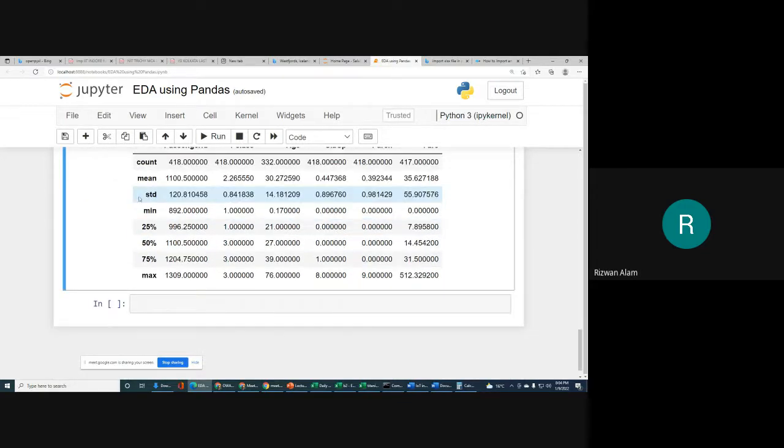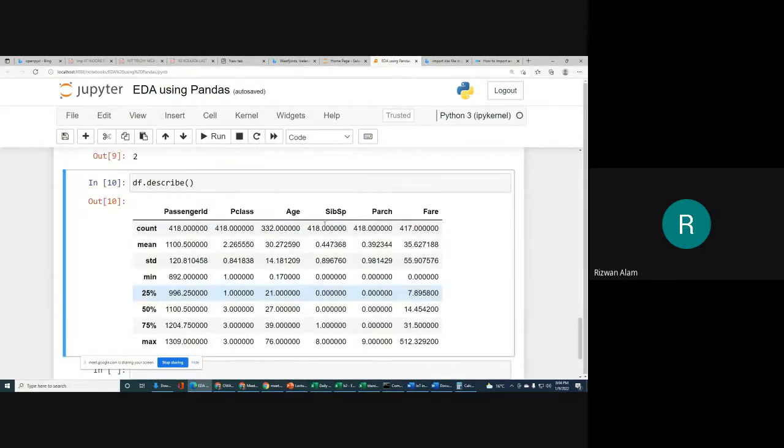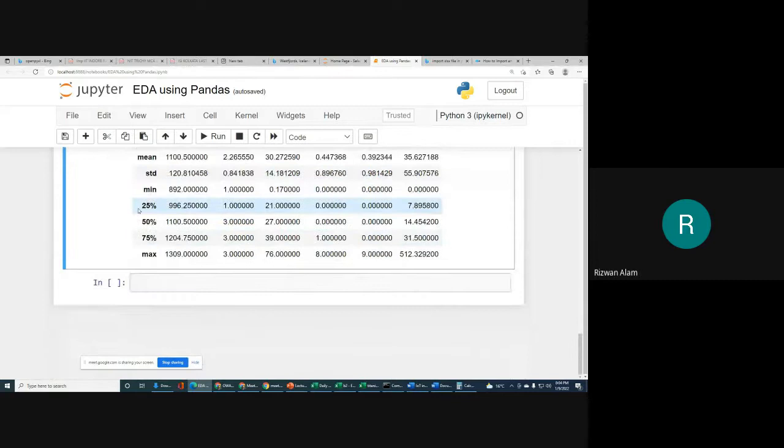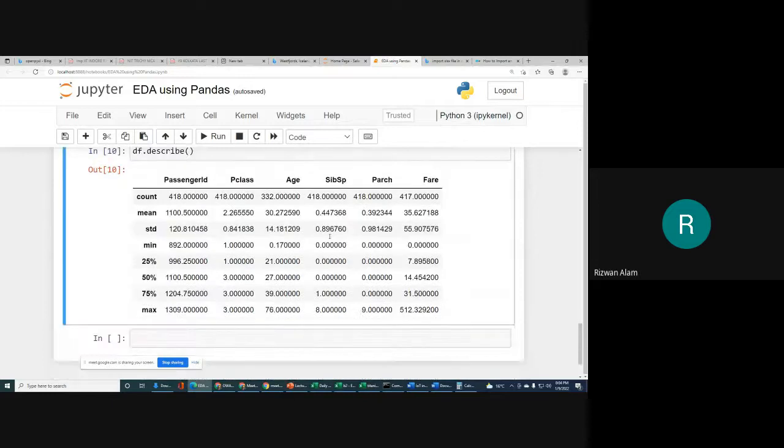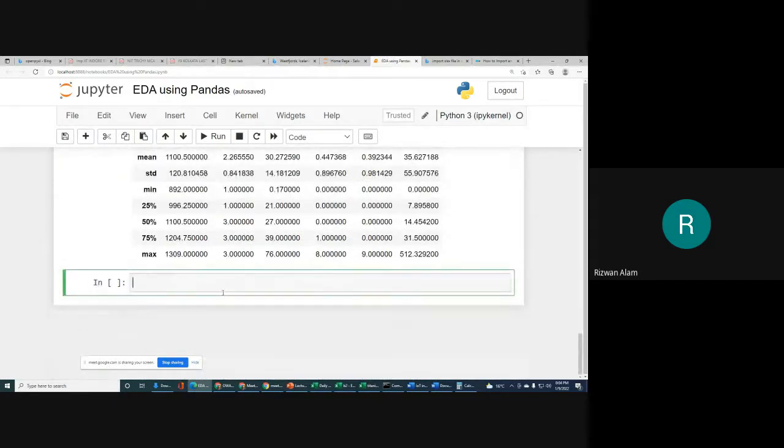STD means standard deviation, then the minimum value that you have in a particular column, that you can see. And the quartiles: the 50% means how many records are less than 50% of the data, and likewise 75% of the data. Then the maximum means the maximum value in that column. So this type of statistical values for your data, column wise, you will get with the help of this describe function. We in general use this in our data science or machine learning projects.